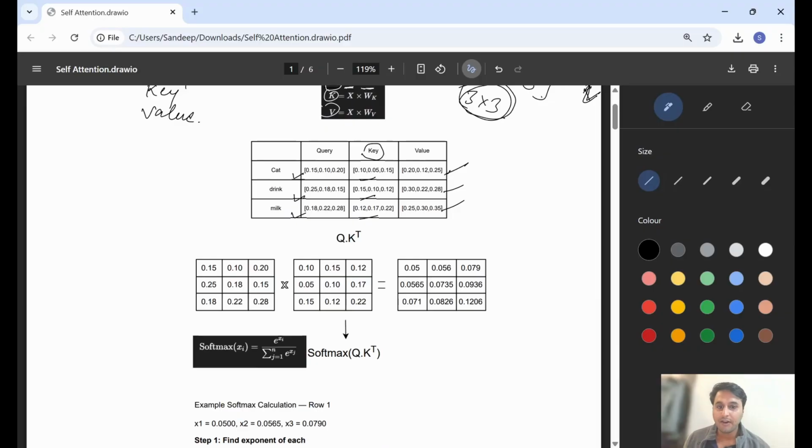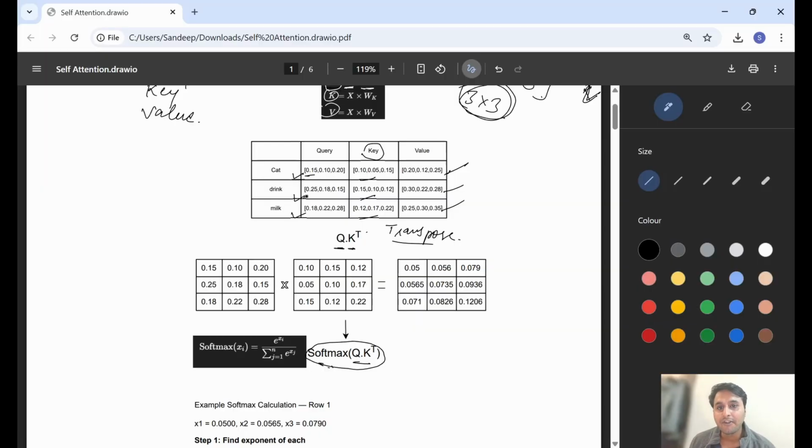Now the formula is softmax of Q K transpose. First we will multiply the query matrix with the key matrix, where T is transpose. How do we transpose? In the values you can see I just stacked up vertically all the query vectors: 0.15, 0.25, 0.18.